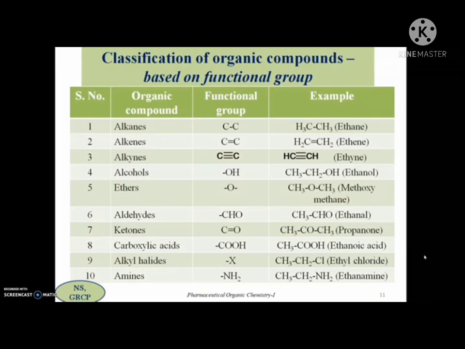So this is the classification of organic compounds based on the functional group. Till now we discussed the classification of organic compounds based on the carbon chain present in them, which were classified into 4 types, and based on the functional group present in them. They are divided into many categories depending on the functional group, but I have given the most important 10 classes here. In the next class, we will be discussing the nomenclature of organic compounds, where I will discuss the common names and IUPAC names of these 10 different classes of organic compounds.